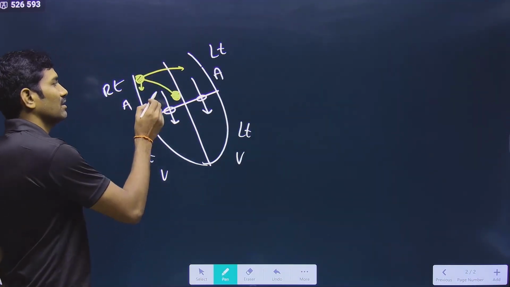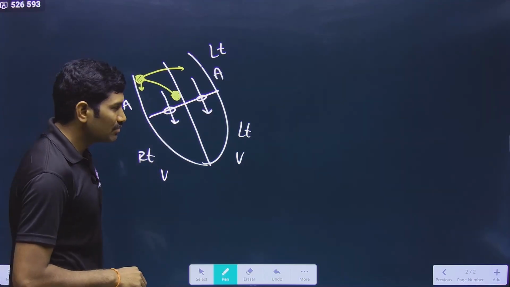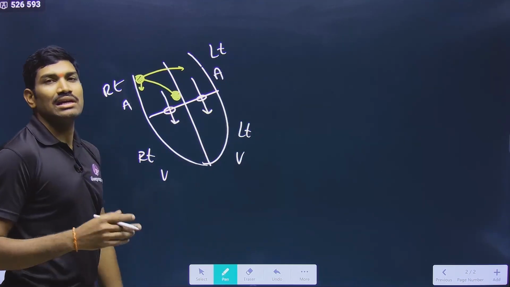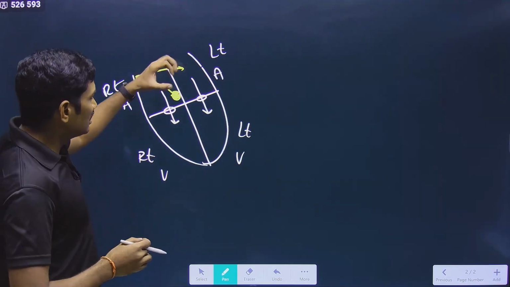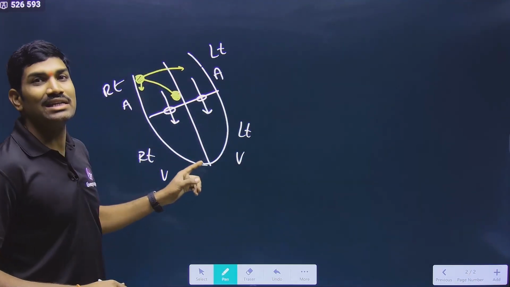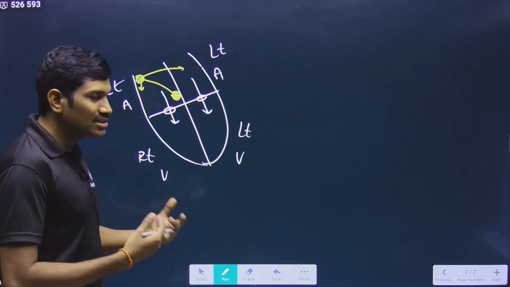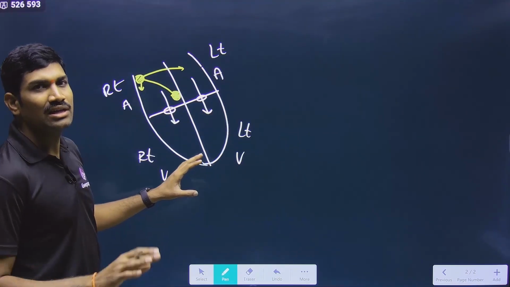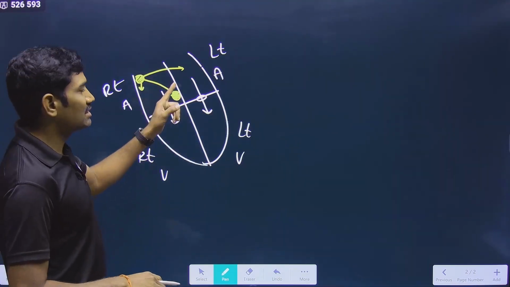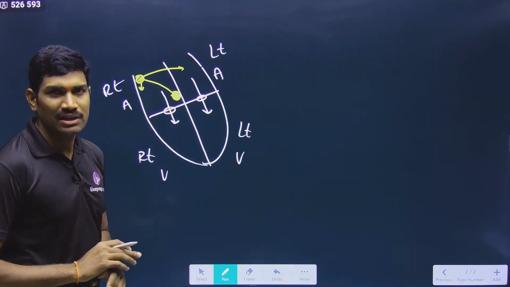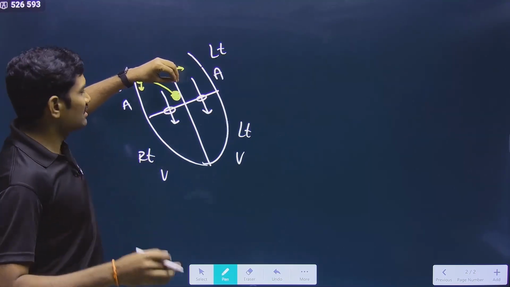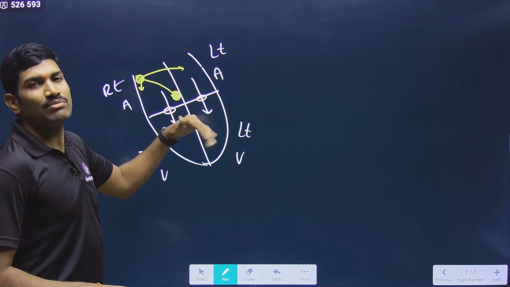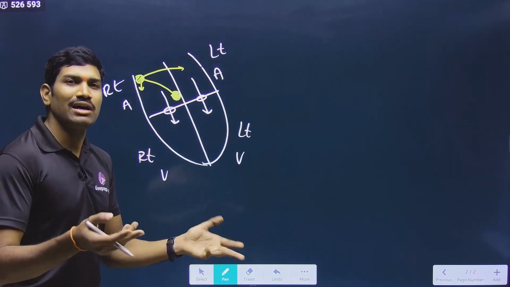Because of this, what happens? From the right atrium, deoxygenated blood will come into the right ventricle. From the left atrium, oxygenated blood will come into the left ventricle. So in this way, because of the contraction, forced filling is taking place for the ventricle, and this is contributing approximately 30% of the volume. Clear? With this, atrial systole is completed, and this duration is 0.1 second. After this, for the remaining 0.7 seconds, it will be under diastole, so that it keeps on collecting the blood from the respective organs.